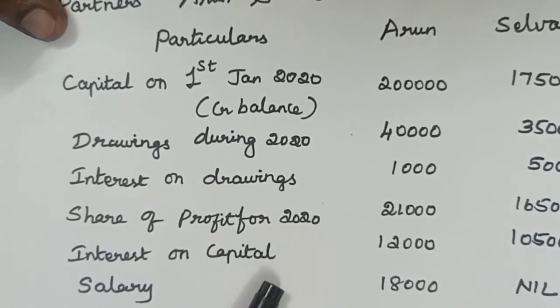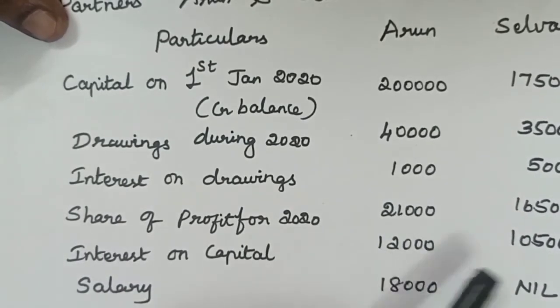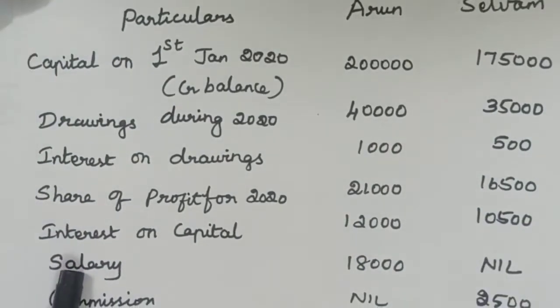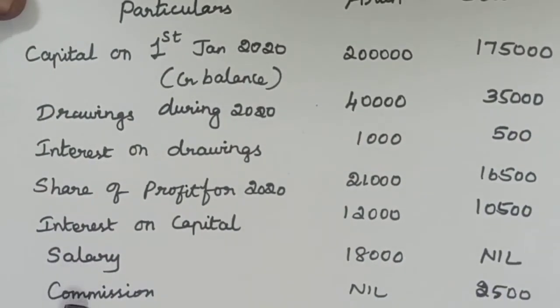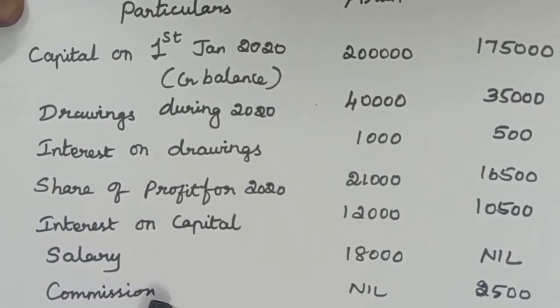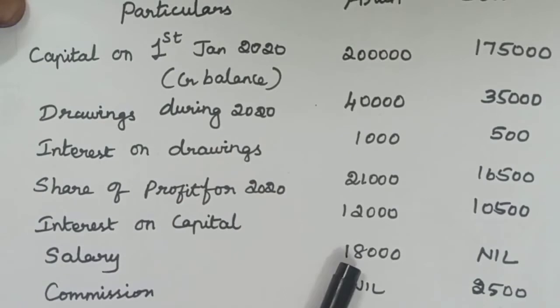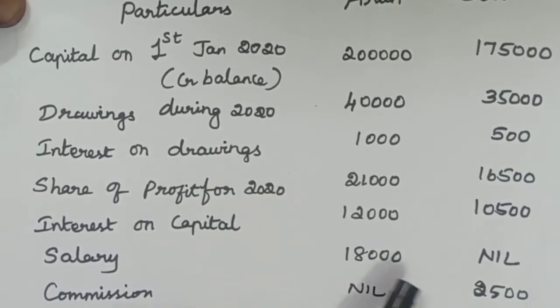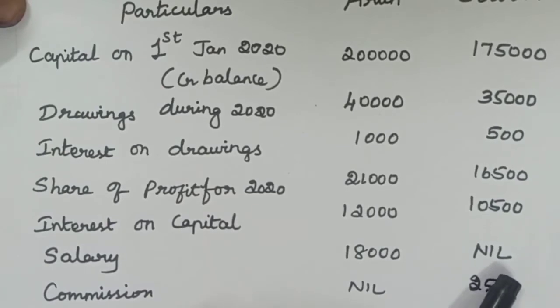Interest on capital 12,000 rupees and 10,500 rupees. Partners are allowed to receive salary and commission if the partnership deed allowed. Arun is entitled to receive a salary of 18,000 and commission is allowed only for Selvam.